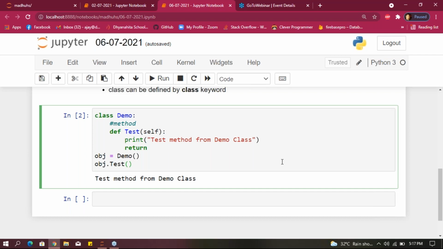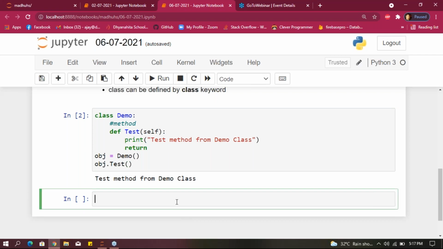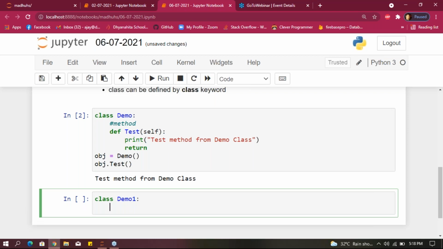I hope you completed this example, guys. After this, we'll discuss the next example. Create a class named demo1. Next, create a method called test here, with default parameter self.